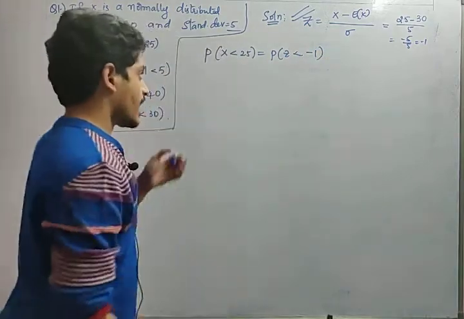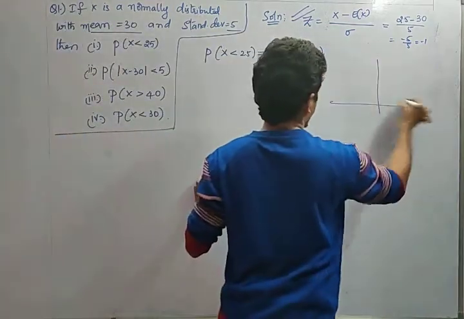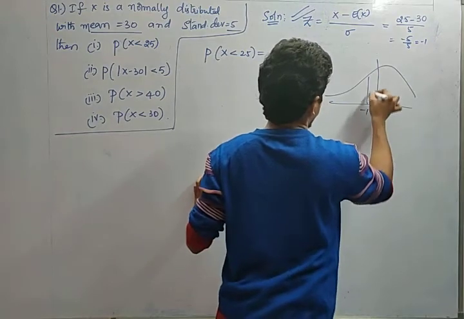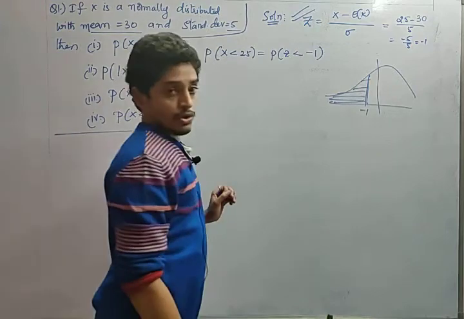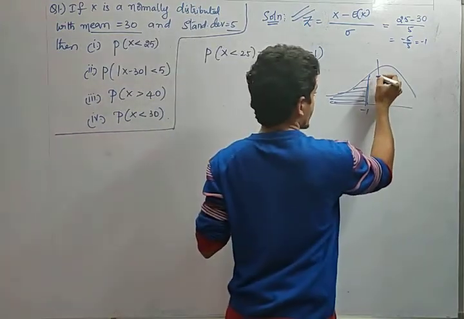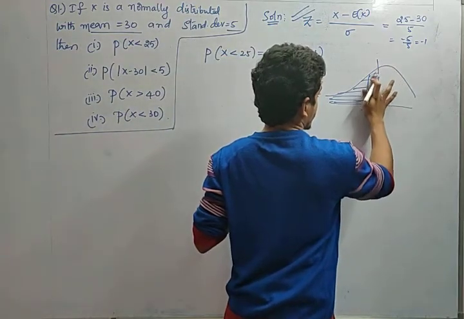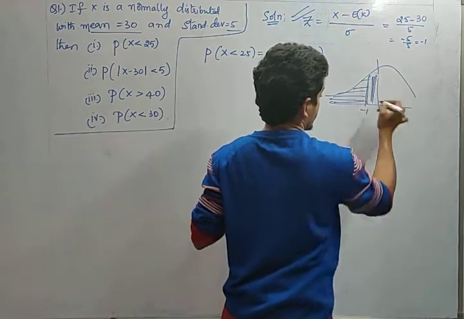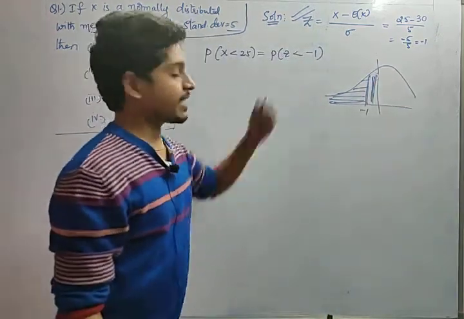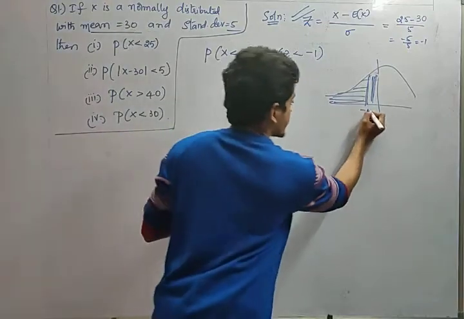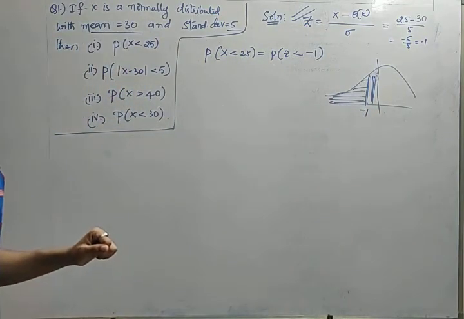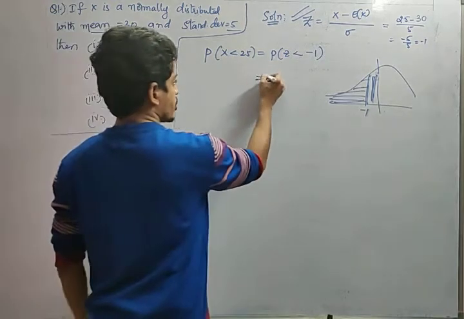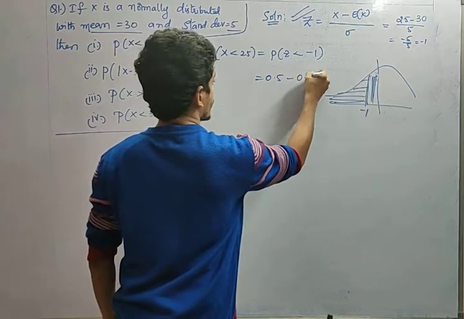See in the graph we have seen, this is minus 1, right? If z is less than minus 1, this is the area, right? Yes or no? So if we need to find it, this area should be eliminated from 0.5 so that we will get this value. So what is the value at minus 1, friends? Did you remember the value at minus 1 is 0.3413? Yes or no? 0.3413, right? So 0.5 minus 0.3413.